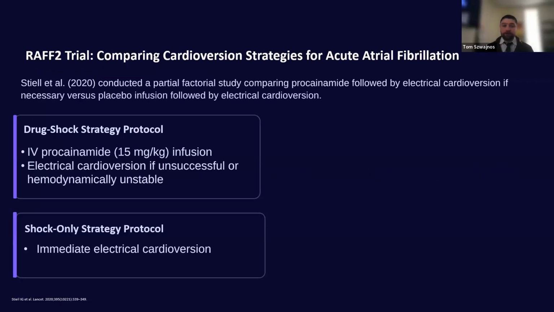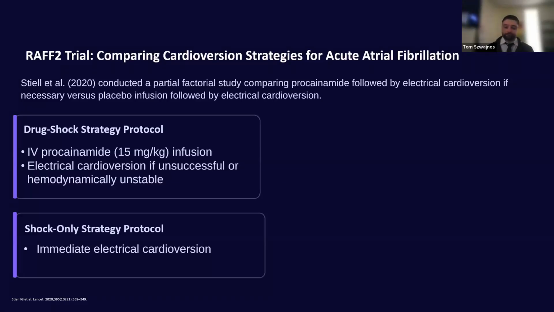So the RAFF2 trial was done by the same authors as the RAFF4 trial. This was done by Steele and colleagues in 2020. What they wanted to do was look at procainamide and electrical cardioversion. So they had this drug-shock strategy protocol where they had IV procainamide at 15 milligrams per kilogram, followed by electrical cardioversion if unsuccessful or if there was hemodynamic instability. And now they compare that against the shock-only protocol,